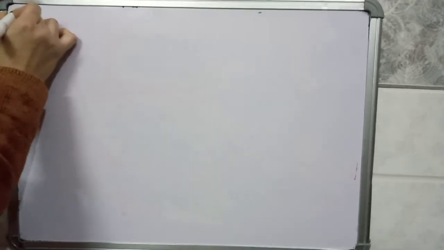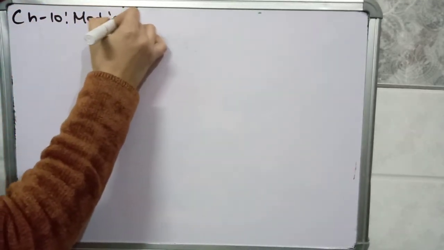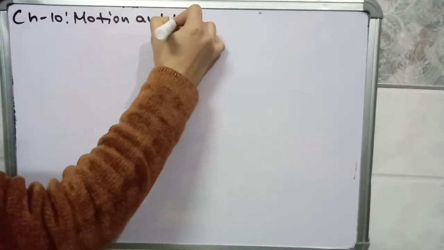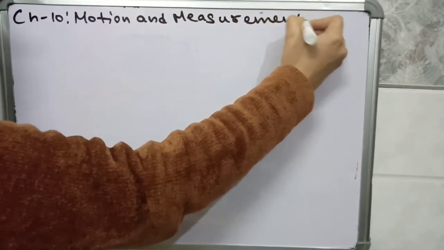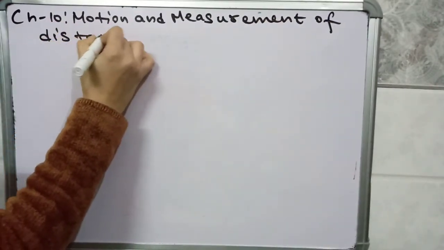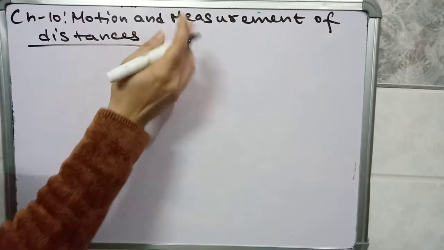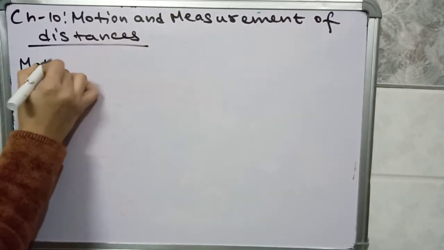Hello students, we are starting the new chapter, which is chapter number 10, motion and measurement of distances. Let's discuss motion first. Measurement of distances we will discuss later. So what is motion?